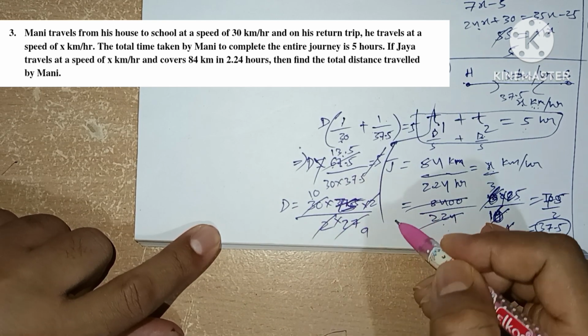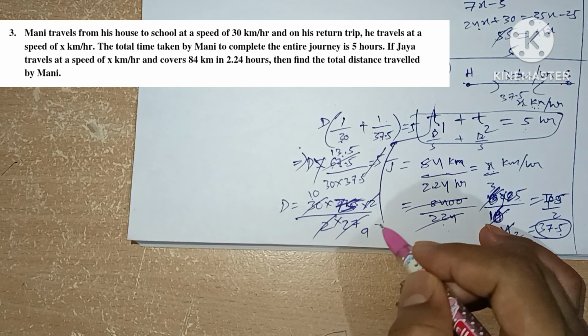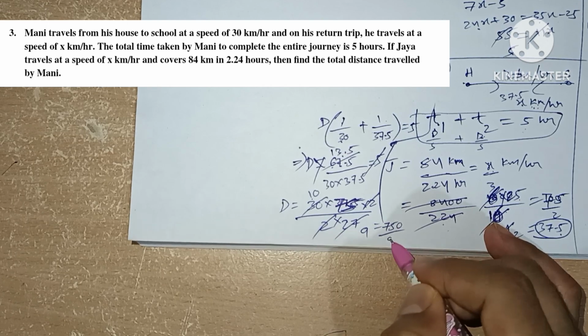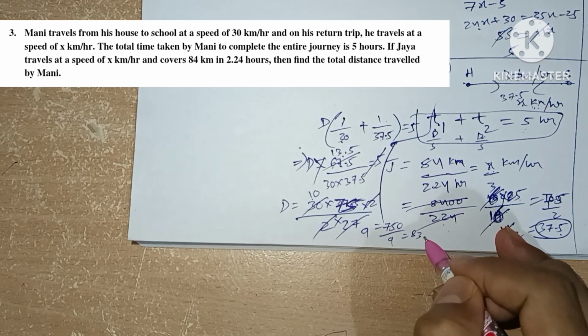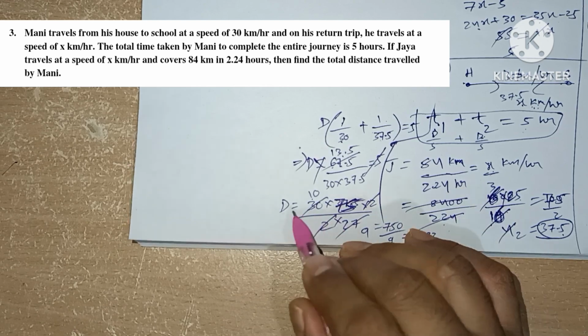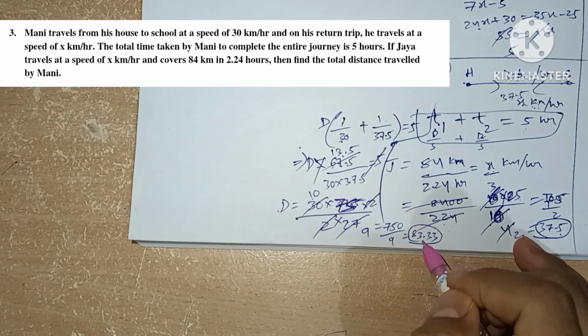So we get 750 divided by 9, which is 83.33. So the distance is 83.33.